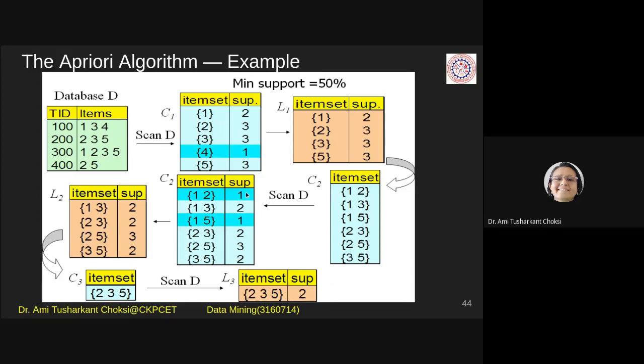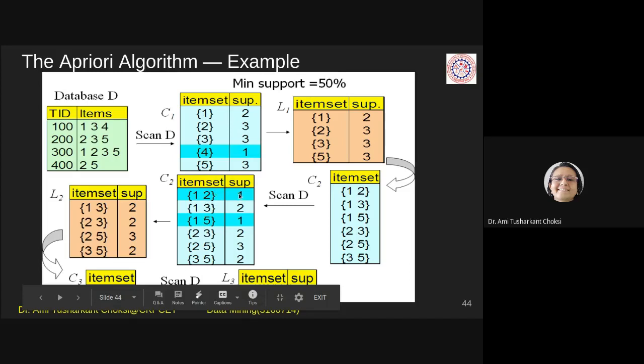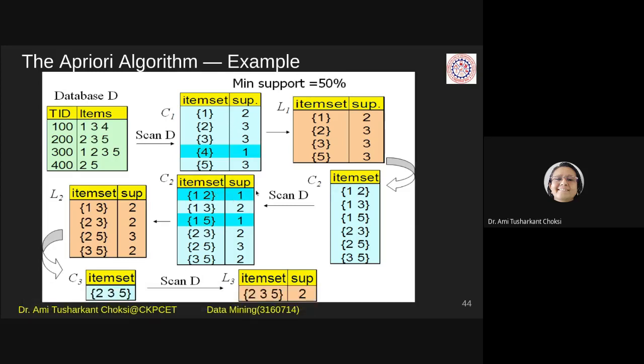That is, support count should be greater than or equal to 2. Fine. So here we can mark the items which do not have support greater than or equal to 50 percent. That is, support count is 2. So we'll mark this.